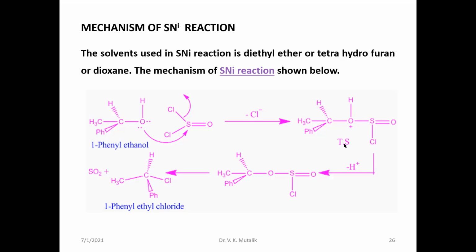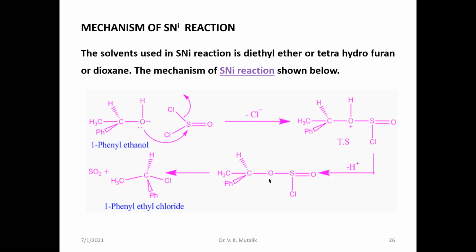This transition state is rearranged by the loss of a proton. An intermediate is formed, maintaining SO2Cl, which later rearranges to give the chlorine atom as the nucleophile and sulfur dioxide as the leaving group.